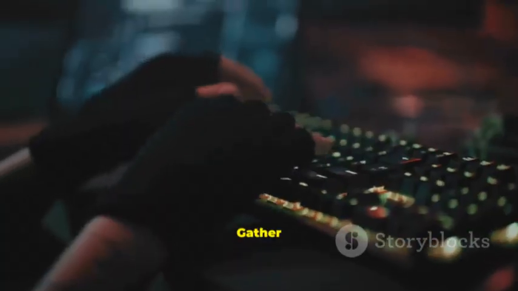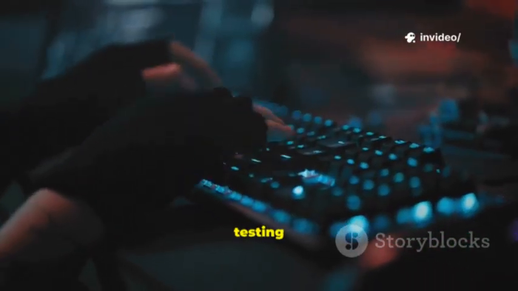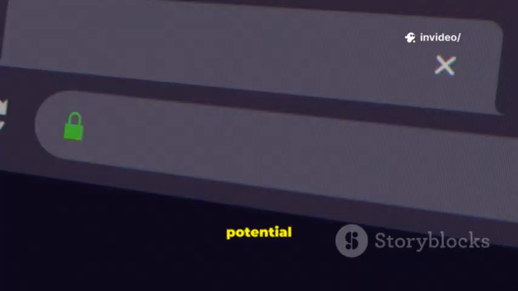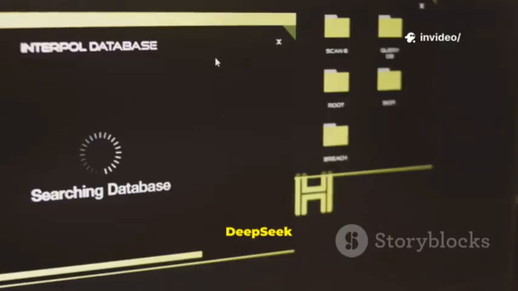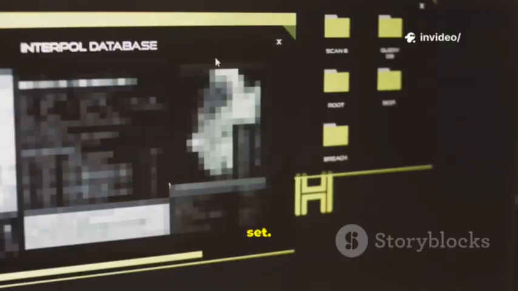Recon is the foundation of any hacking operation. Gather intelligence before any active testing begins. Look for potential entry points: server names, IPs, usernames. Given authorized access to a project folder, chaos is normal. Config, emails, logs. Your job is to find sensitive traces. Deploy DeepSeek for forensic search across that defined set.